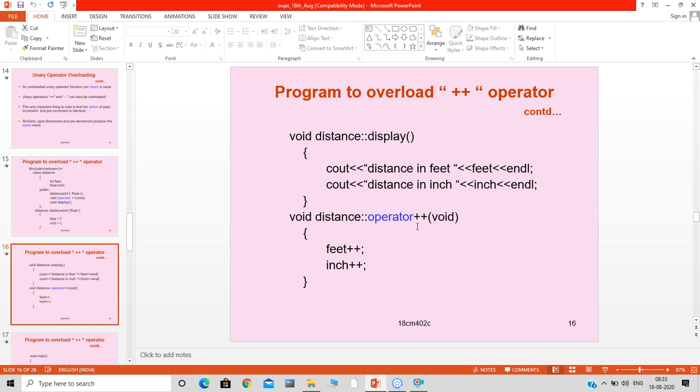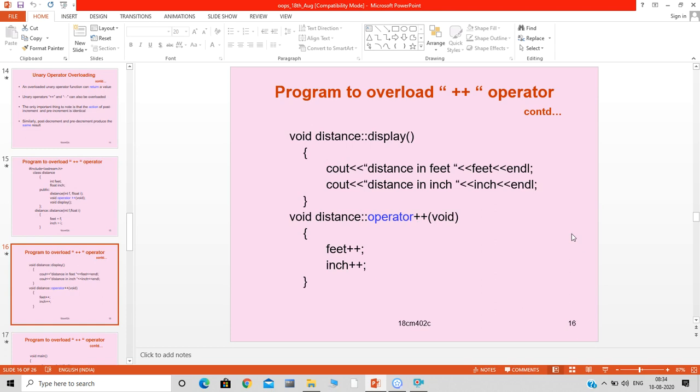Increment integers. Now we are providing another meaning, that is, here this plus plus is going to increment two variables of type int and float, that is feet plus plus and inch plus plus. This is the only operation that will take place by overloading the unary operator plus plus.